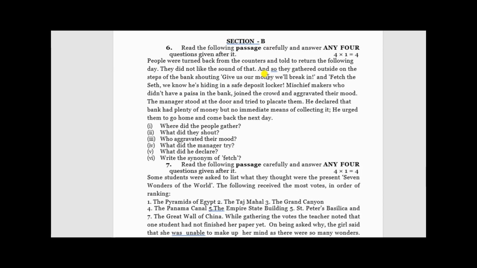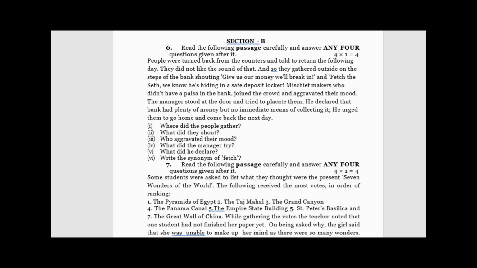So the 6th one is a seen passage. Seen is from your short story, and unseen is from anywhere, and most probably from your textbook, behind your prose or in the unit of comprehension and all. There are 6 questions beneath the passage. You have to write 4, but my suggestion is to write all 6, because it's a safe game, right?